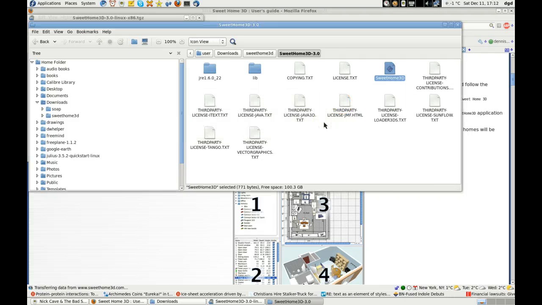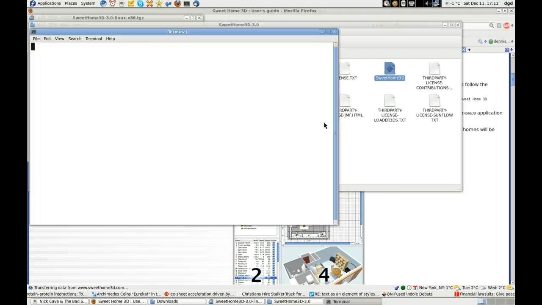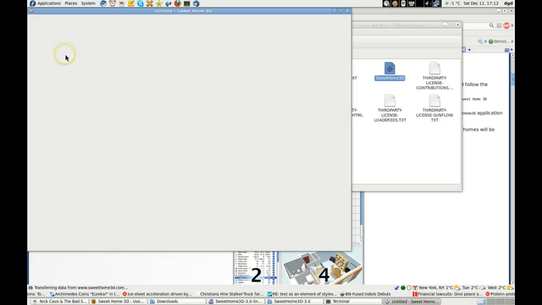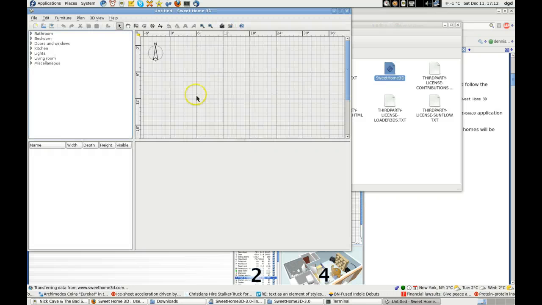Run in terminal, see what happens with that. See if there's any messages. Alright, that's looking very promising. No messages in the terminal. And sweethome looks like it's running.